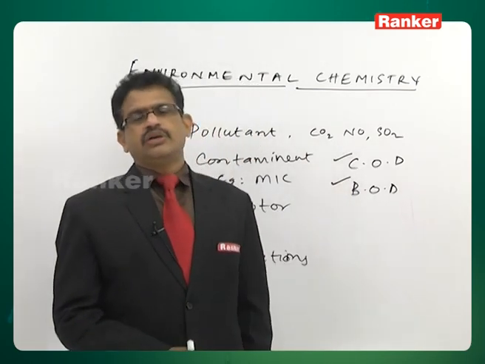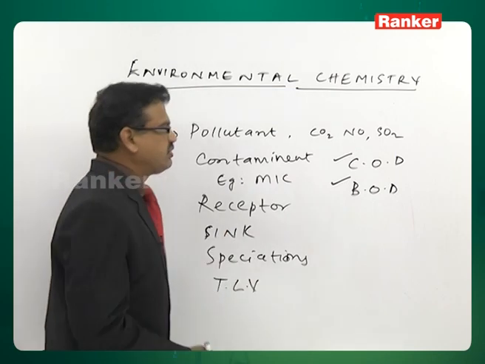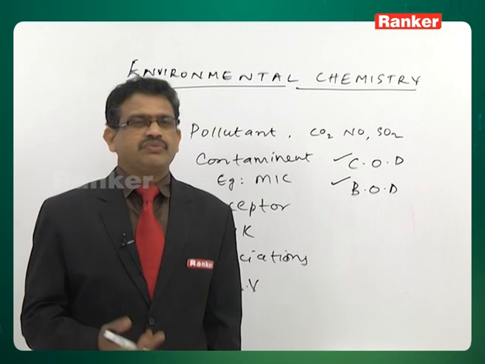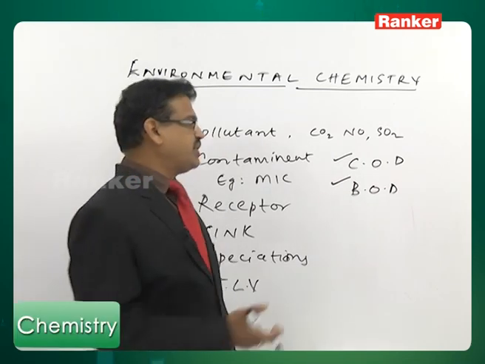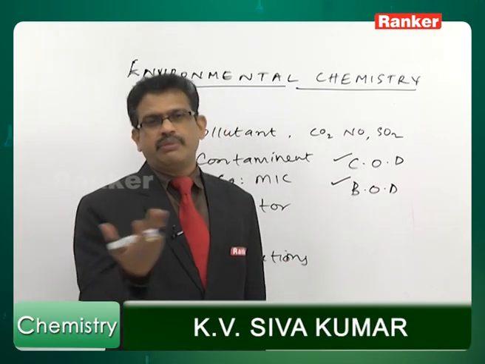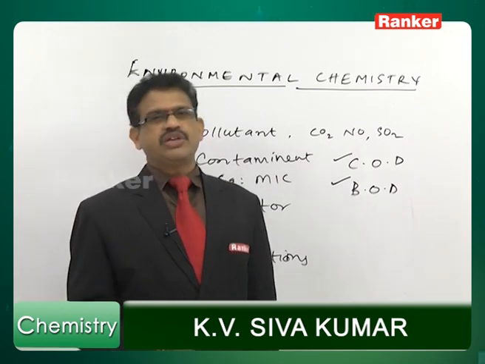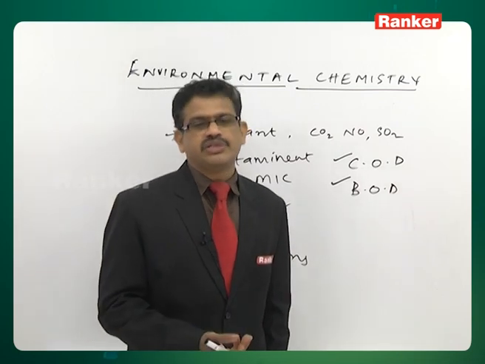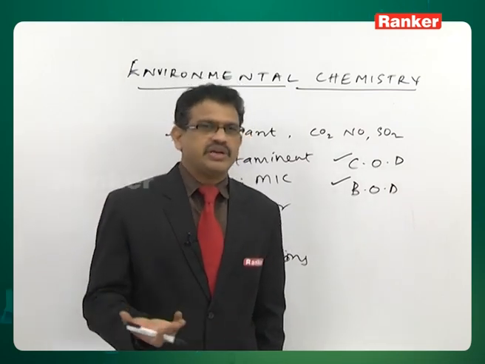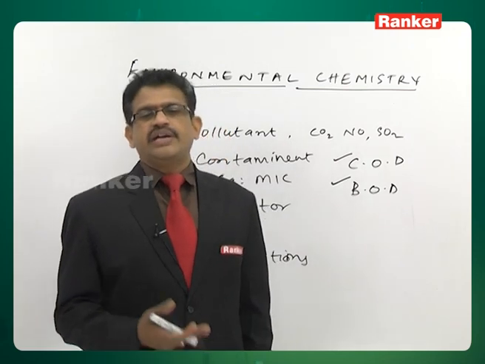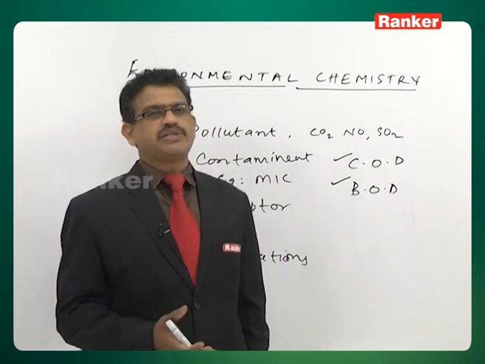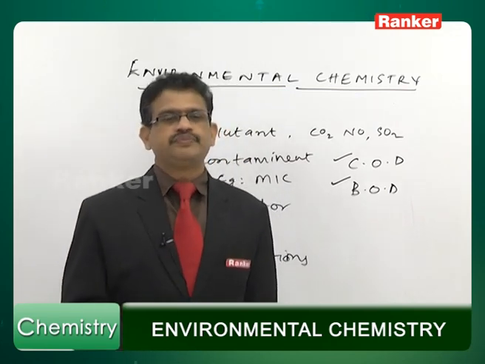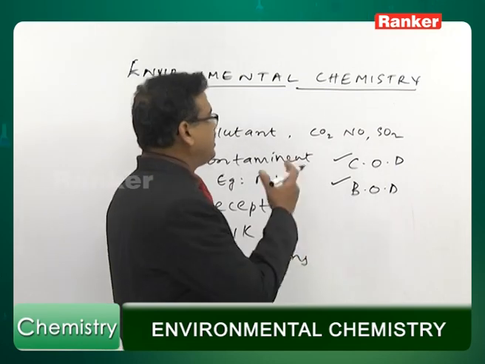Coming to a few conceptual questions I'll ask you on this. If the question is asked, how do you determine COD? Already I've discussed. They may give you 4 options here. How do you detect or determine COD in laboratory methods? Directly we can go for the answer: acidified potassium dichromate solution, 50% sulfuric acid plus K2Cr2O7. Together we can use it for the determination of chemical oxygen demand in the water.